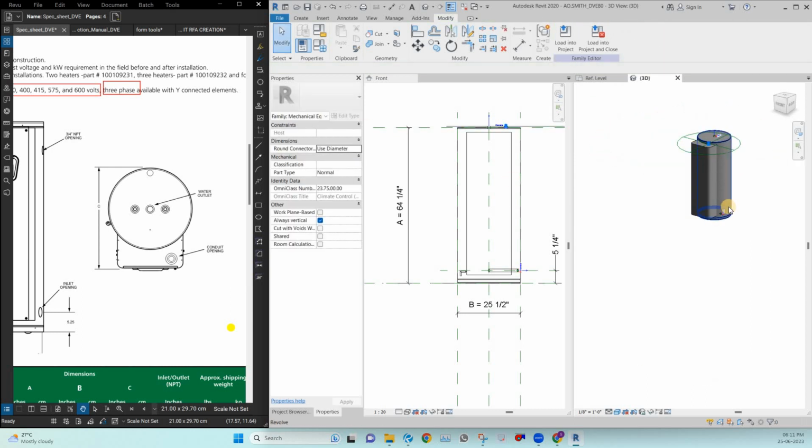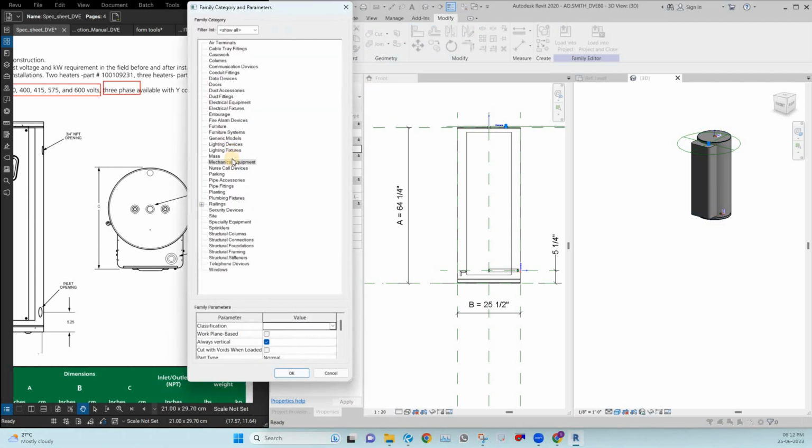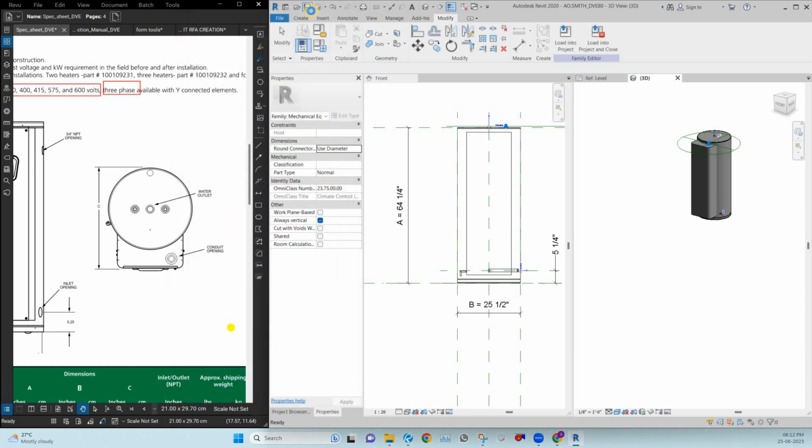After completing the connectors as well as the modeling part, just check the category. Make sure we save the file in the proper category. Right now I modeled an electric water heater, which comes under mechanical equipment. So continue with mechanical equipment, so that in the project, if you go to the Systems tab and then mechanical equipment, only then will the category match. Click OK. After that, save the project.